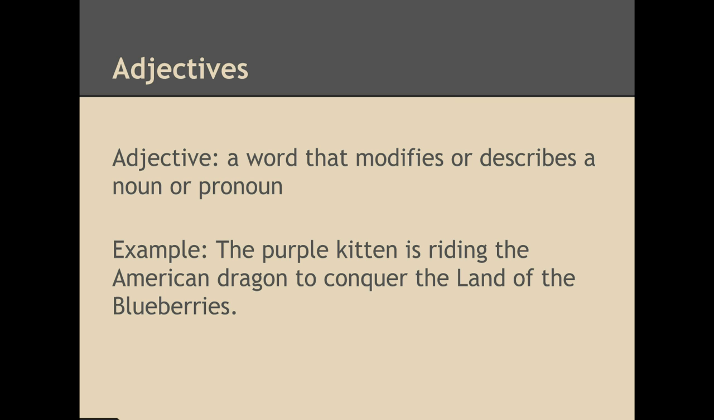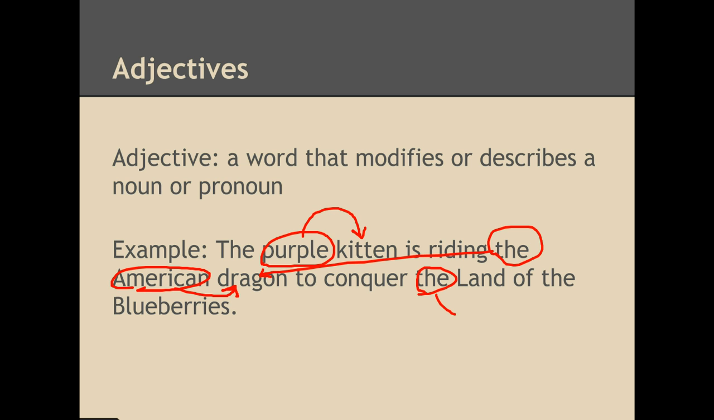For example, in this sentence here, purple is an adjective that describes kitten. Is riding the American dragon. American describes dragon. Also, the describes dragon. The describes land, and the describes blueberries.